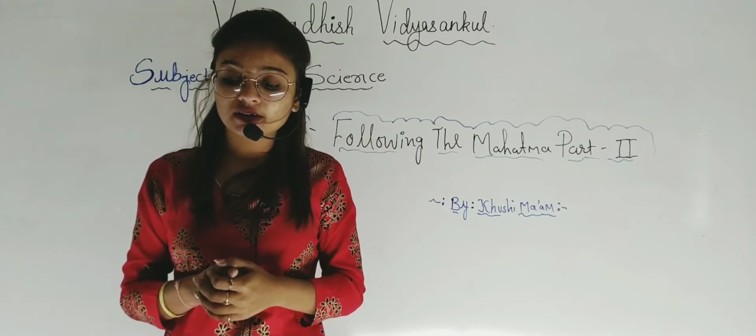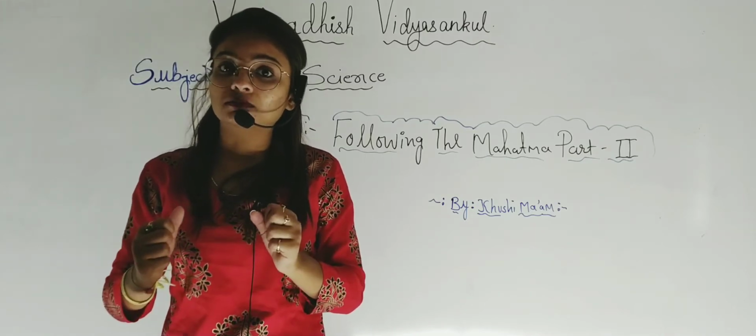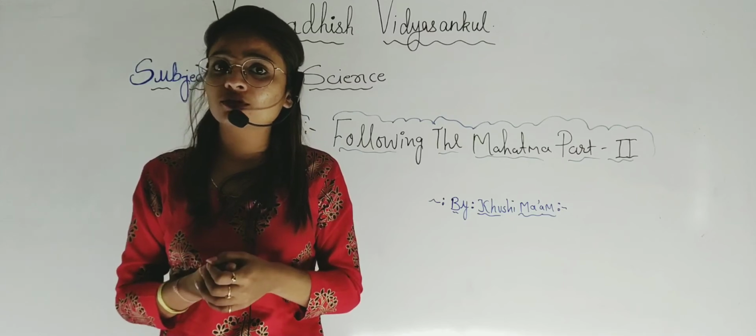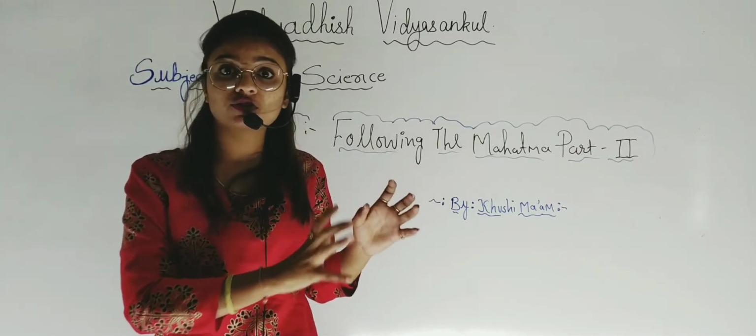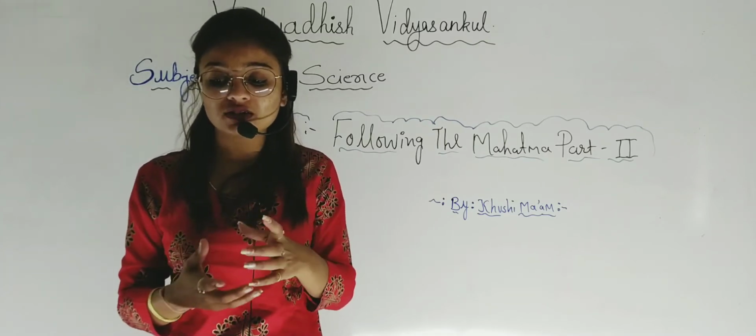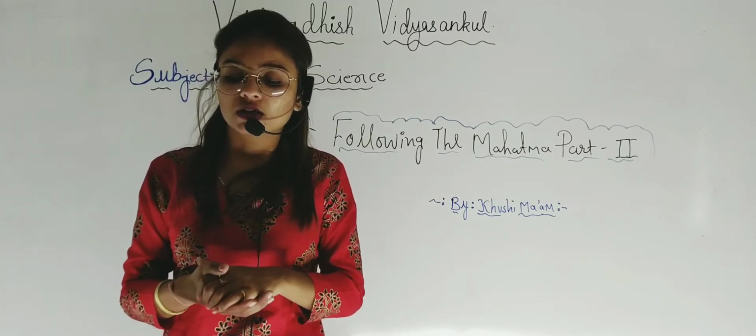Third, allow Indians to decide their own constitution, meaning they wanted to give the freedom to design the constitution.